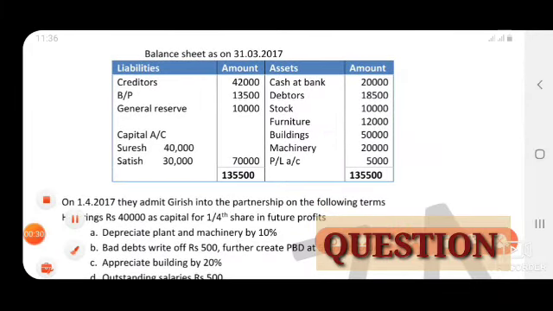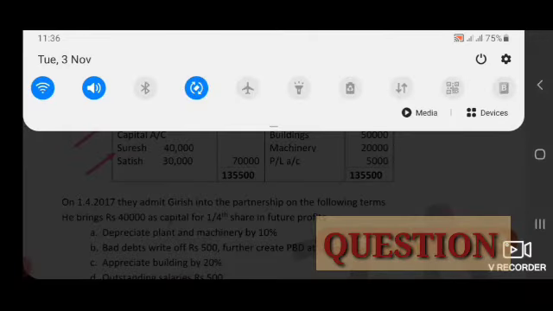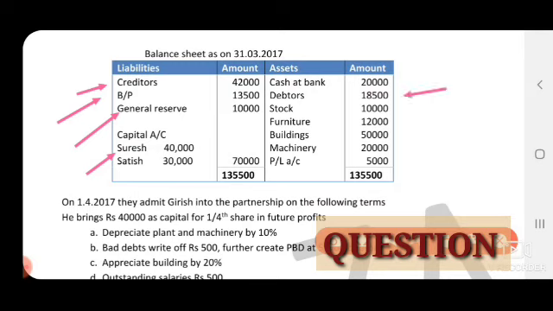Now come to the balance sheet. You know the balance sheet items. Liabilities: creditors and bills payable transfer to the new balance sheet; general reserve and capitals transfer to the combined partners' capital account, credit side. And assets: all the assets transfer to the new balance sheet except the profit and loss account. This is a loss, so the loss transfers to the combined partners' capital account, debit side.